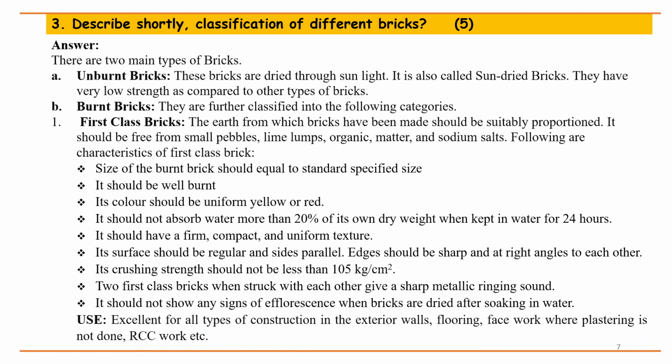Answer. There are two main types of bricks. Unburnt bricks. These bricks are dried through sunlight. It is also called sun-dried bricks. They have very low strength as compared to other types of bricks. Burnt bricks. They are further classified into the following categories.